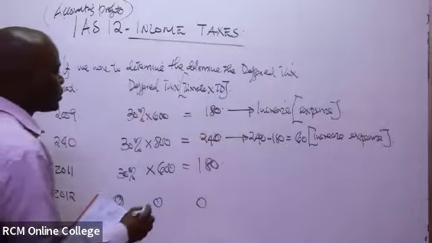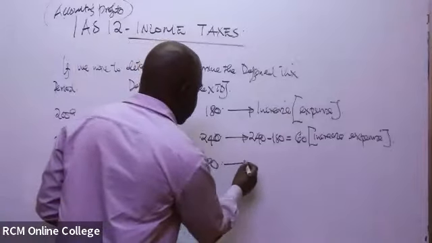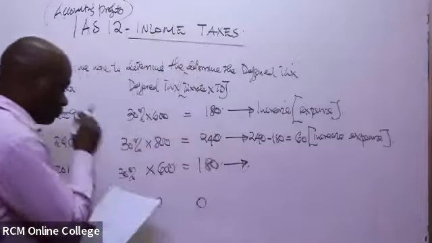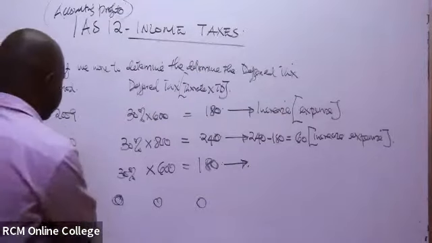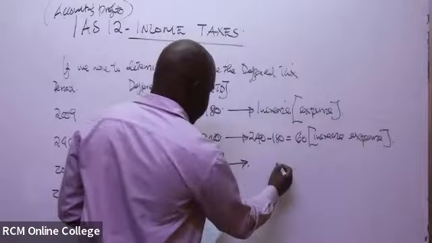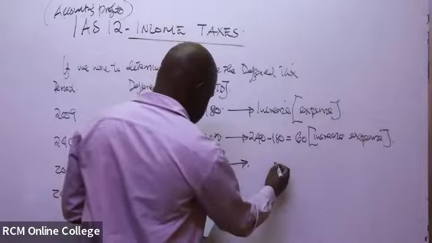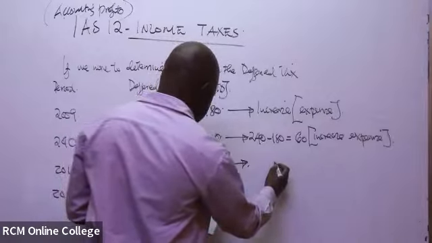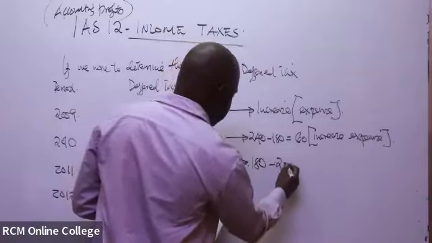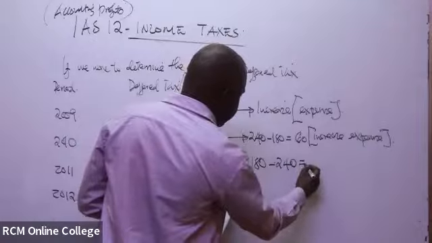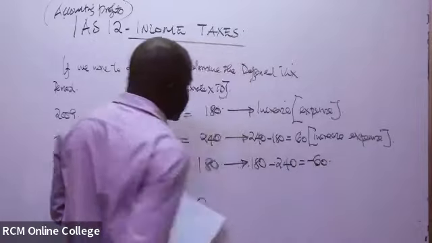But now you can see the opposite is happening here. By the end of the year 2011, you had 180, but at the start of the year, you had 240. So it brings you a negative of 60.